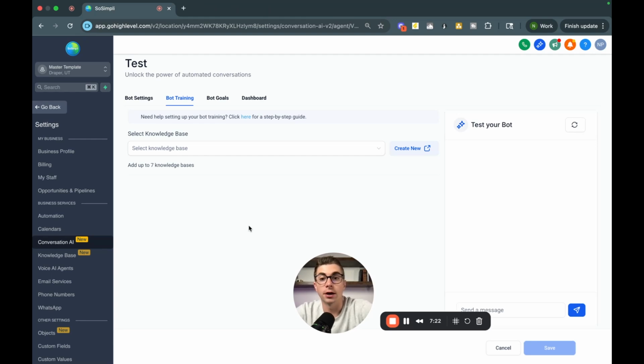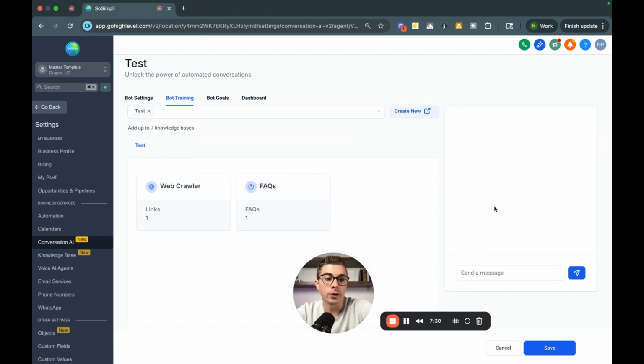All right, so once we have that done and we have our knowledge base built out, now what we're going to do is you're going to see this new knowledge base right here. So this is our test knowledge base. And then what you're going to be able to do is test the bot. And now this is where you want to test, and break.